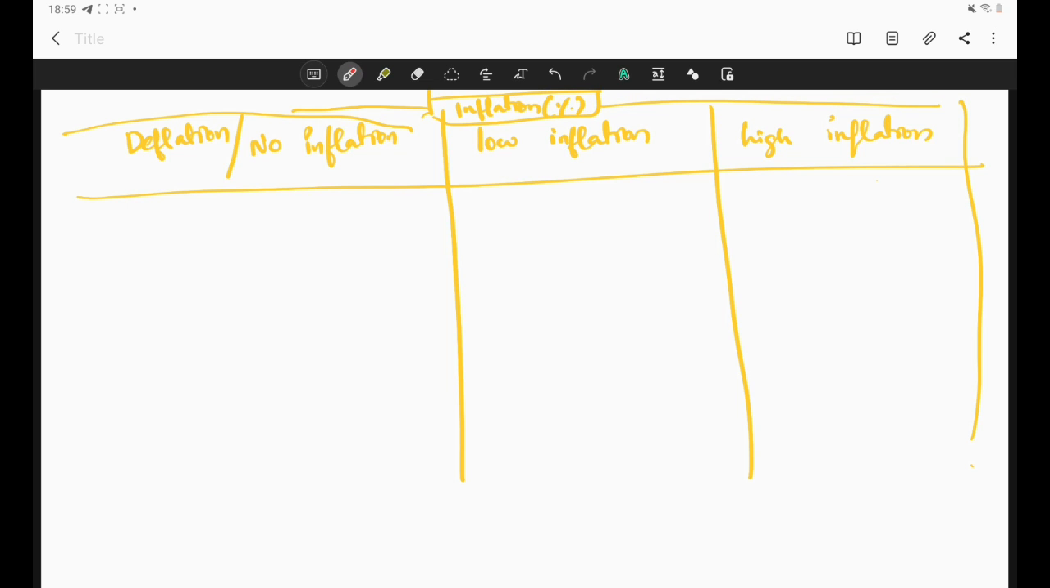When there is deflation or no inflation, what it means is, let's say there is deflation. That means the overall prices of goods and services are decreasing. So let's say today the price of bread is 20 rupees, tomorrow the price will be 15 rupees. If the deflation continues, after a few days the price will be 10 rupees. Initially you used to buy one bread for 20 rupees. Now for the same 20 rupees you're going to get two breads.